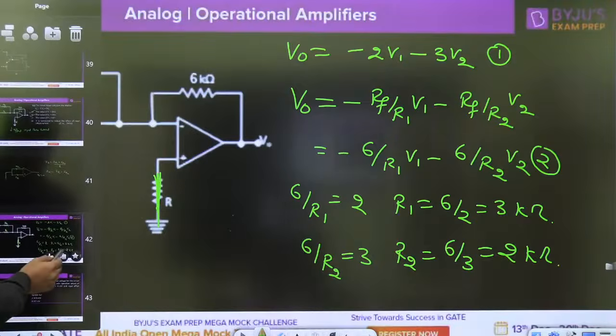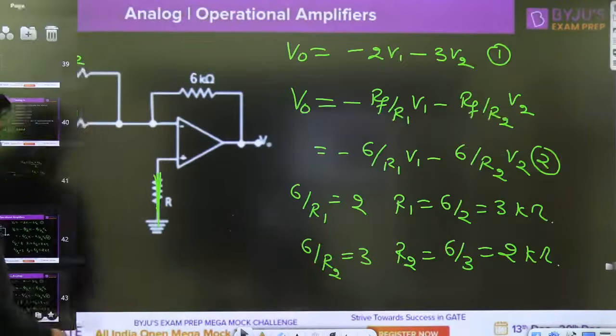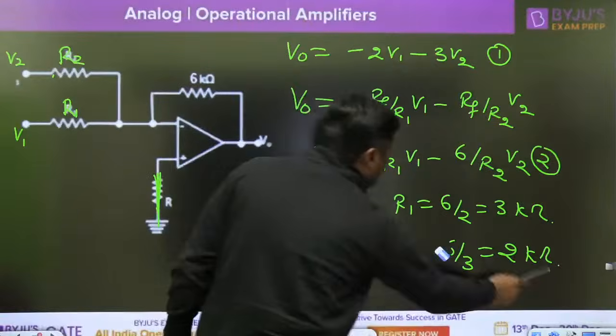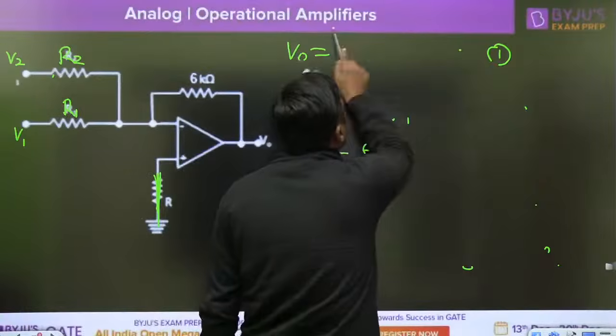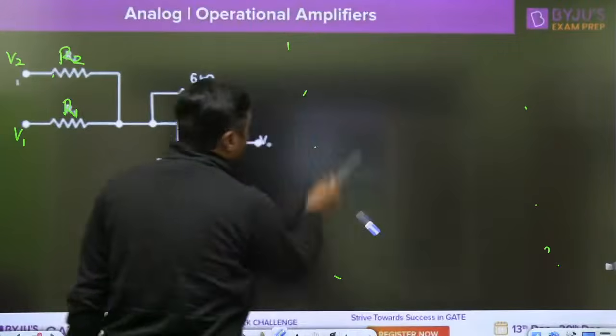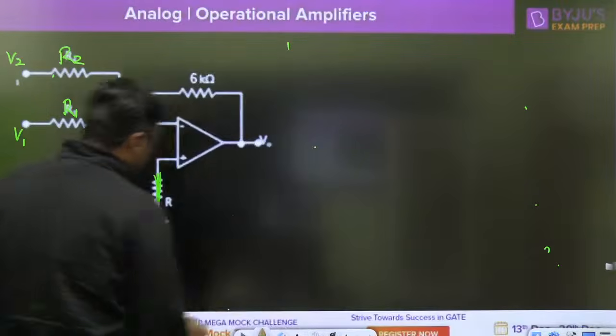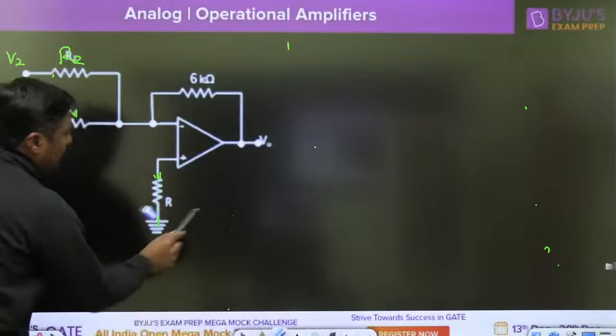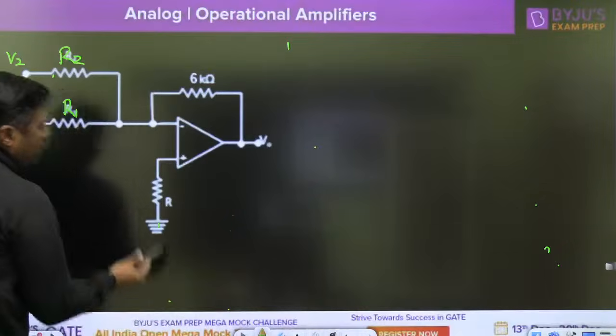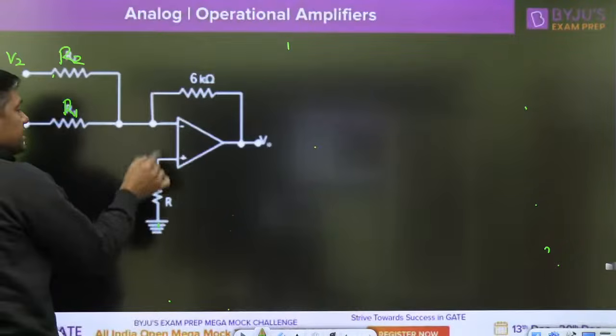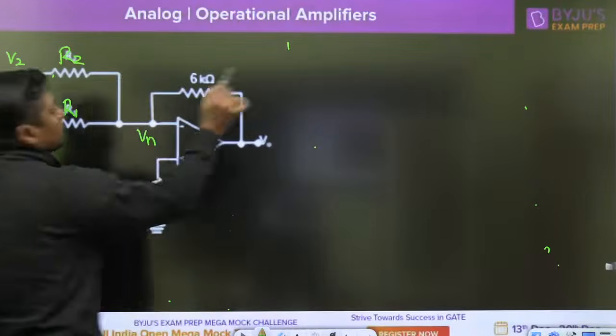One minute. Right, R here to reduce the effect of input bias current. So what is the value of this R? The value of this R is nothing but the DC resistance seen by the inverting terminal.